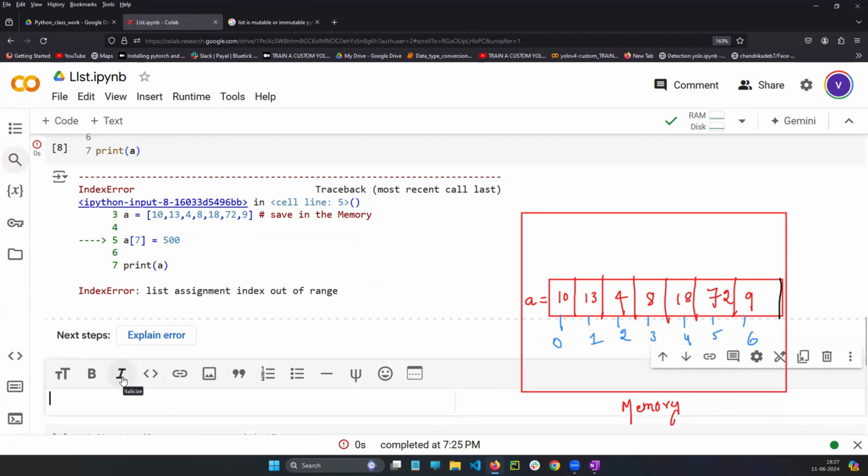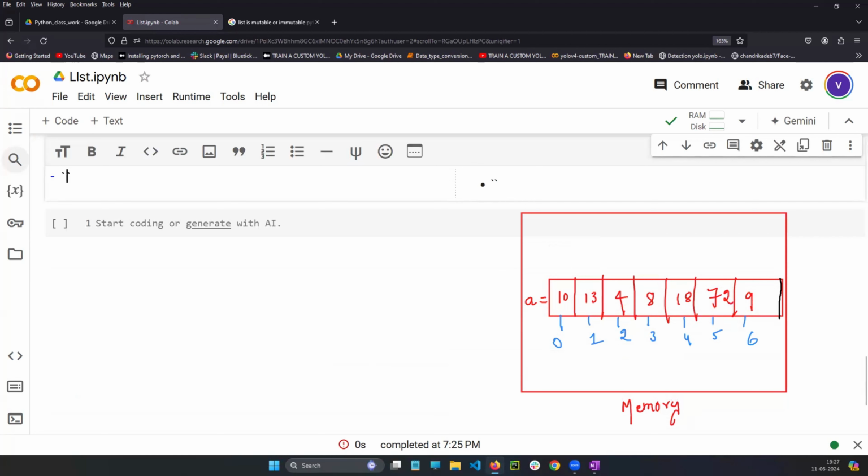I will write here very clearly. String is immutable, that is for sure. But list is mutable.